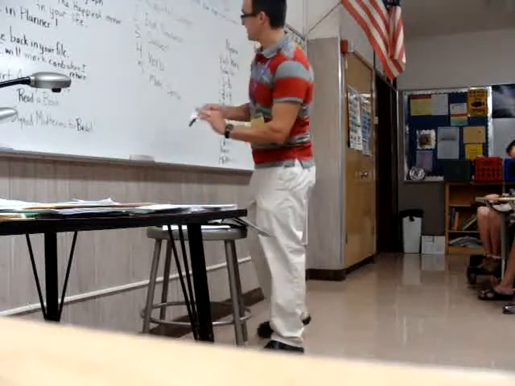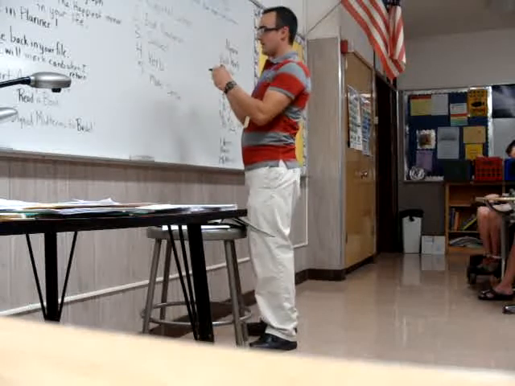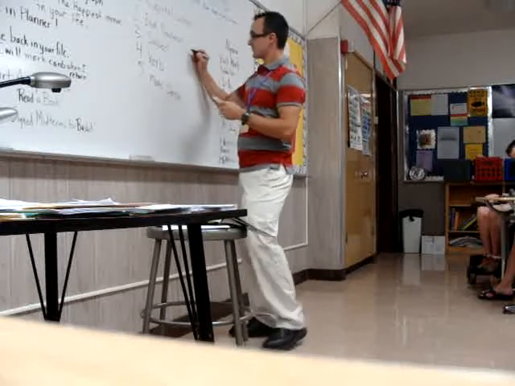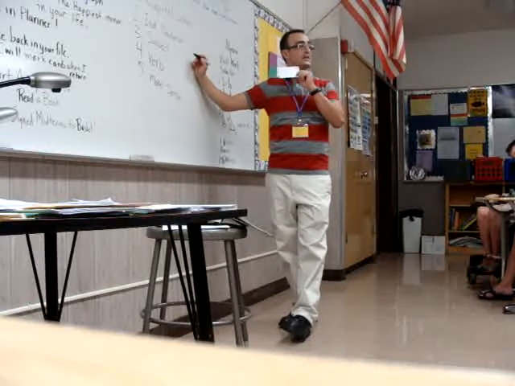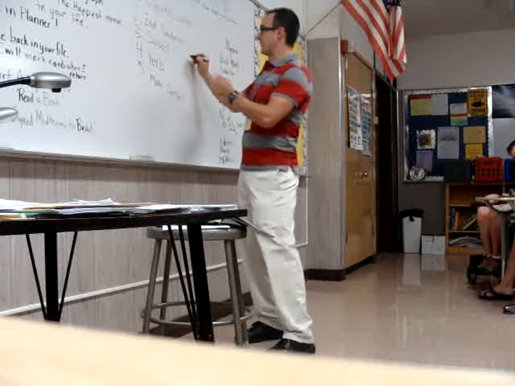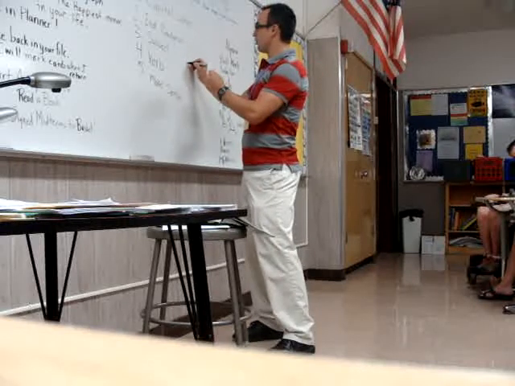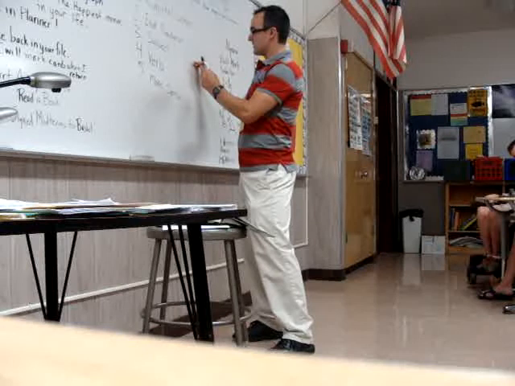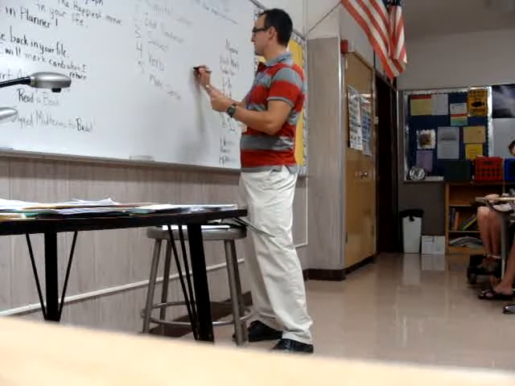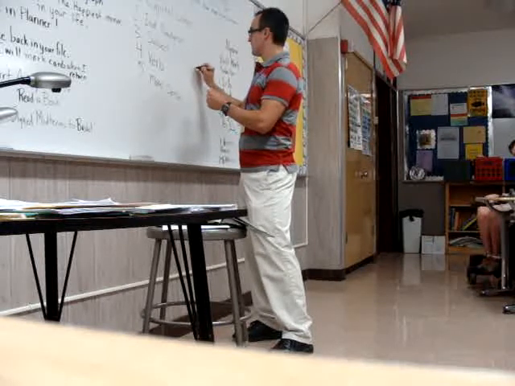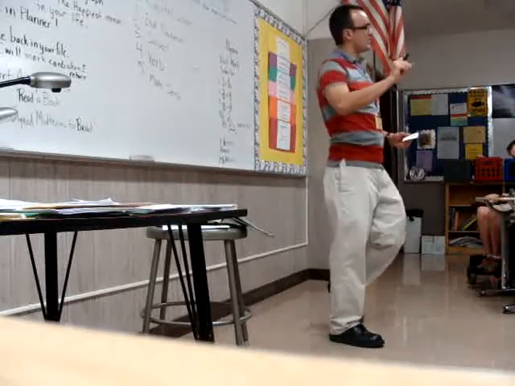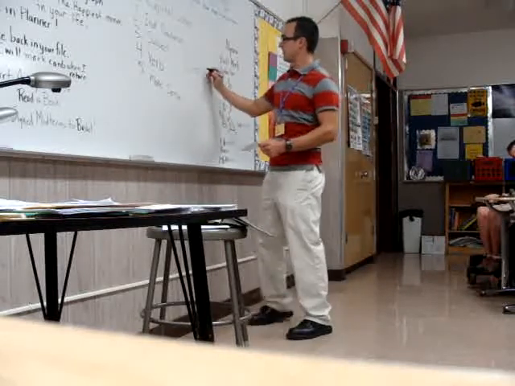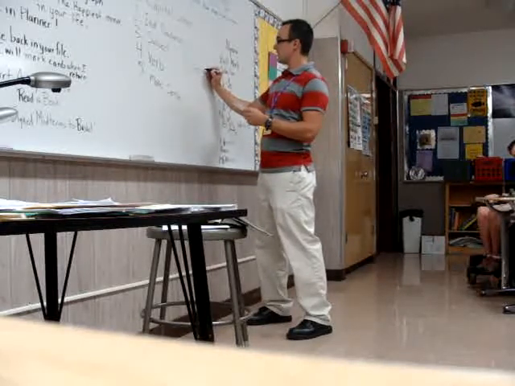So the first sentence, I'm going to write, don't forget the capital. Exactly. After I write it, I want you to go through and tell me each of the parts, okay? So what I'm going to write is: The electrons orbit the nucleus. And you can write this on your paper too, so you have this as an example.